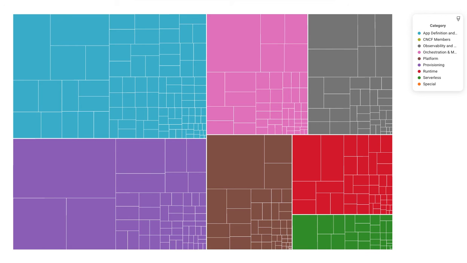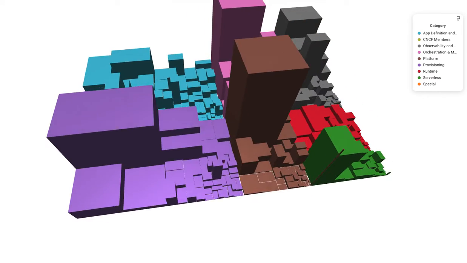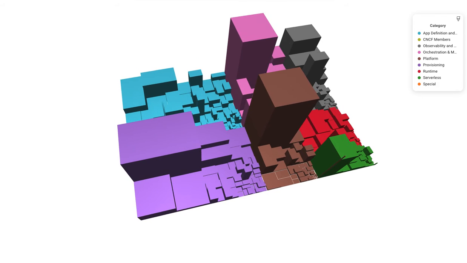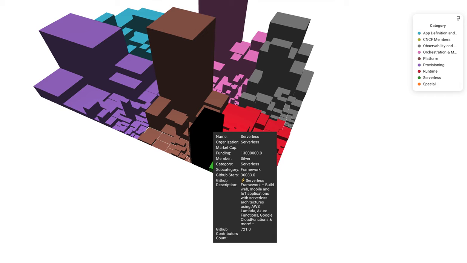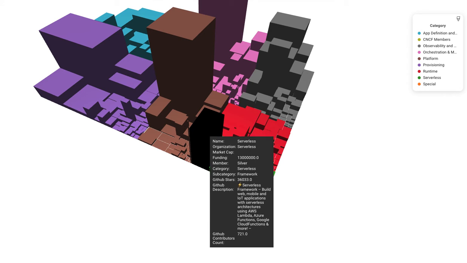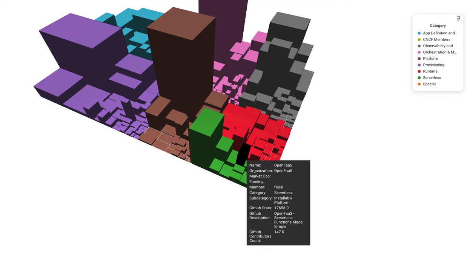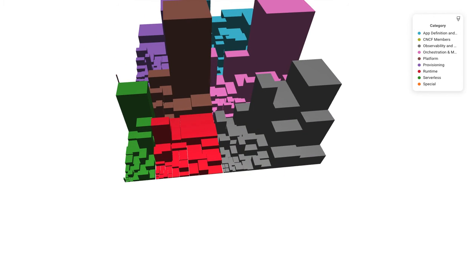So now we're gonna turn on 3D and we move and look at it based on the number of GitHub stars for the individual categories. So let's start with serverless here because it's just right in the front. We have the serverless project with 36,000 stars. We have Hasura GraphQL, OpenFaaS, and Kubeless as the projects with the most stars in that area.